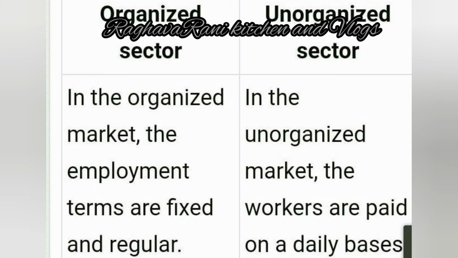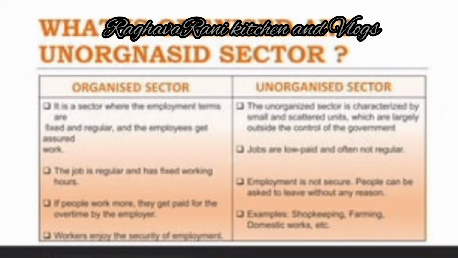And here their work is not fixed, they will not get regular work, so sometimes they may not get work on a regular basis. So here, unlike the organized sector, the work is not fixed. So this Rajeshwari gets 10 to 12 days of work in a month, and that is also during the seasonal times.